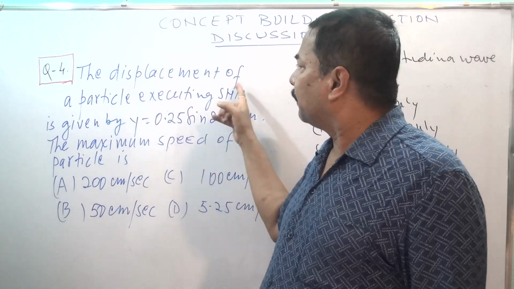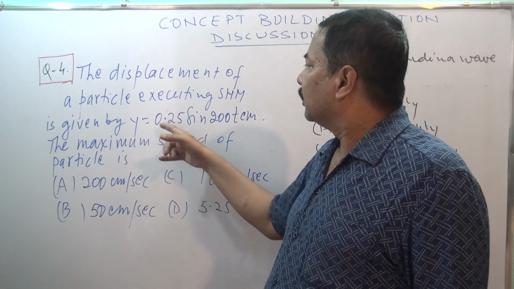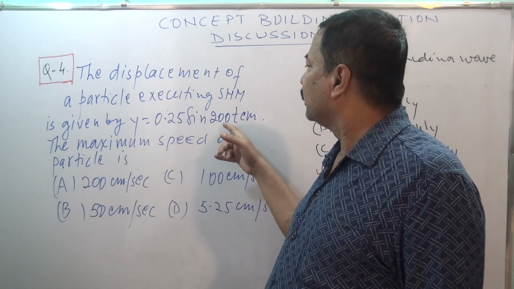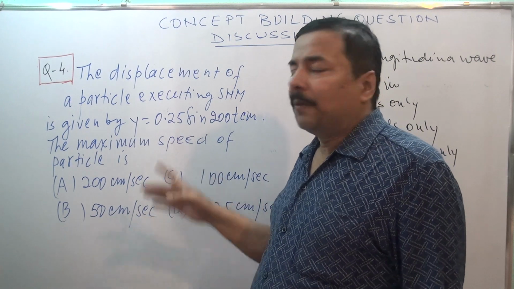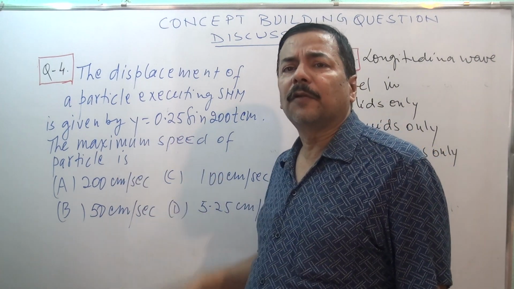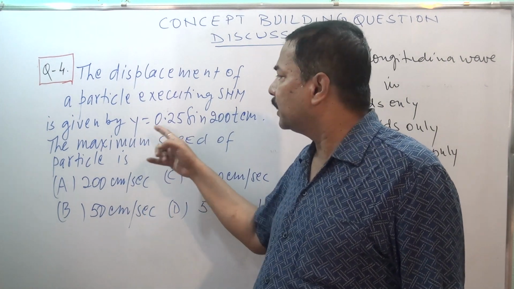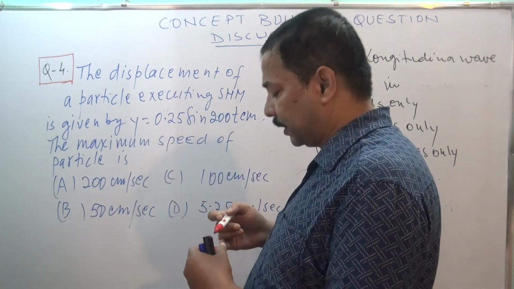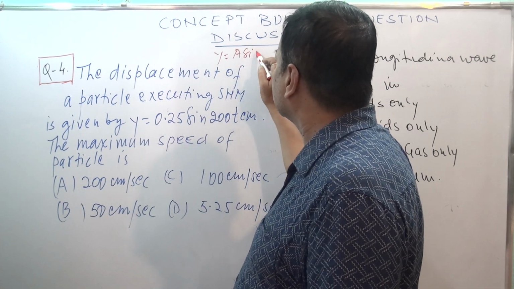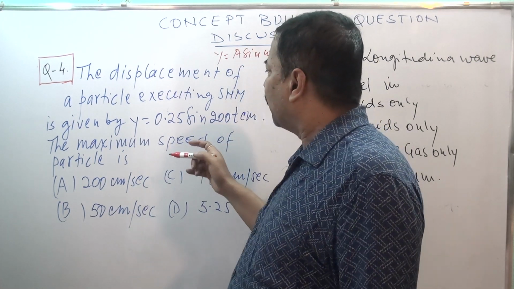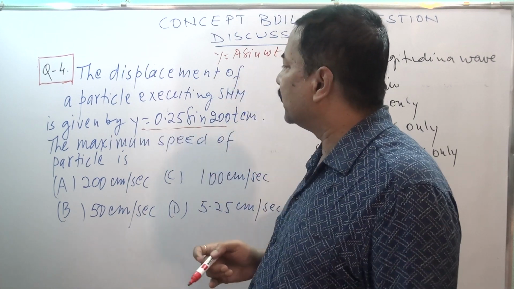Now come to the fourth question. The displacement of the particle executing simple harmonic motion is given by y equals 0.25 sine 200t centimeter. The maximum speed of the particle... Basically this is not a question of wave, this is a question of SHM. The particle is executing simple harmonic motion. So when the particle is performing simple harmonic motion, the equation is y equals a sine omega t.